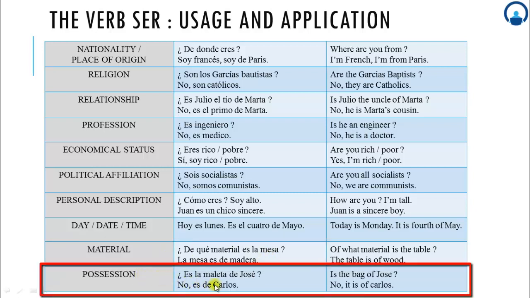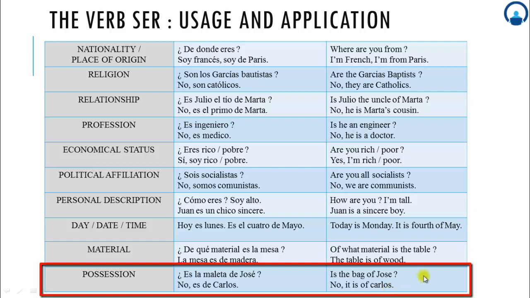Possession. The question which we have taken in here as an example is the bag of Jose. So I am asking about the possession of that bag. Is that bag of Jose? So in the answer we have written it is not of Jose, it is of Carlos. So the bag is possessed by Carlos.